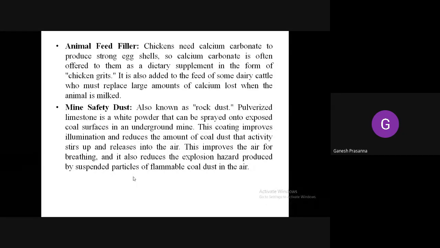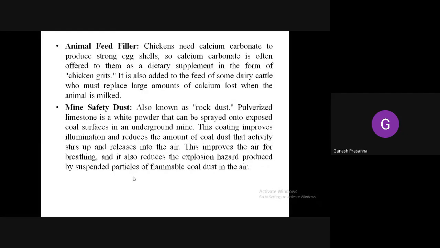And also it is used as an animal feed filler. Chickens need calcium carbonate to produce strong eggshells, so it is used as a dietary supplement in the form of chicken grits. You know that some dairy cattle also need large amounts of calcium.